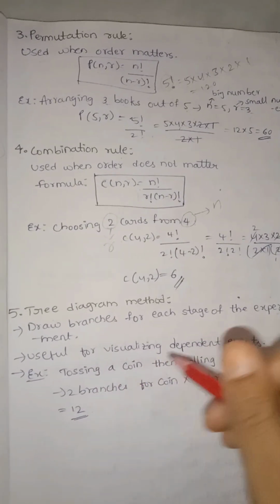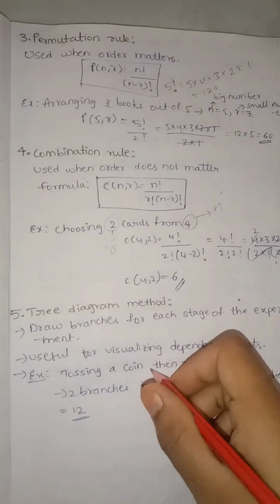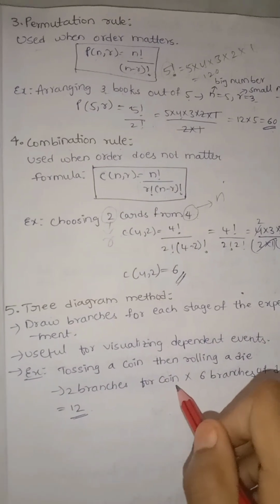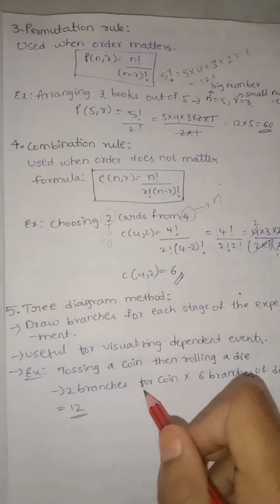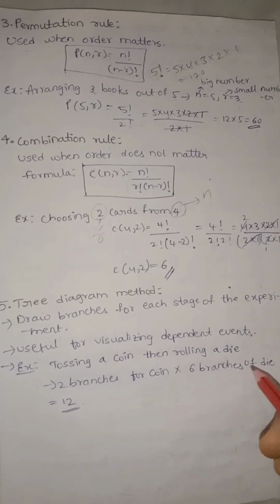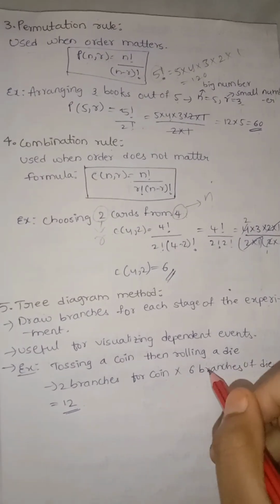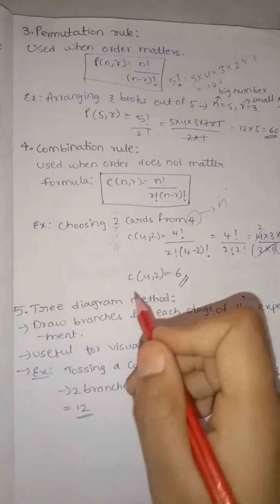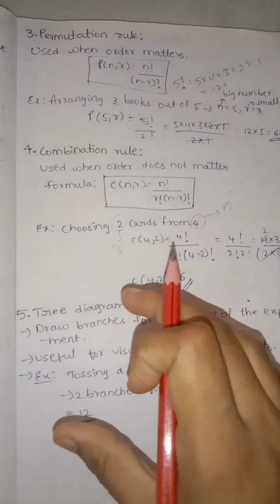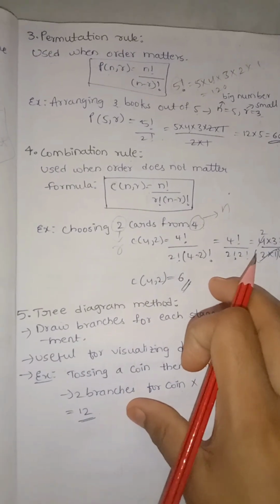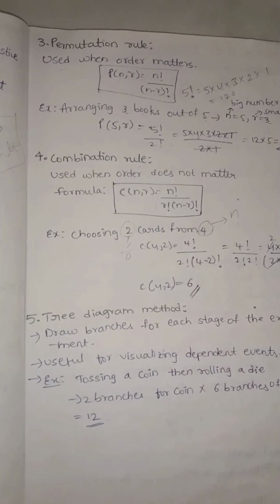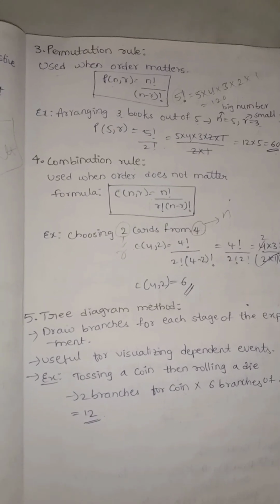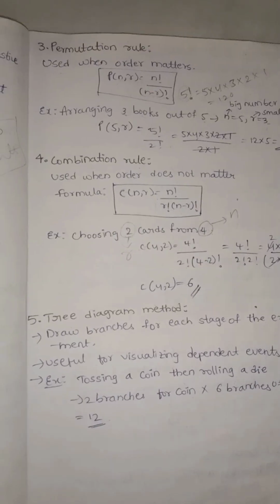Example, tossing a coin, then rolling a die. Two branches for the coin, we have two faces, head and tail, and for the die we have 6. Multiplying these two terms, we will get 12. We will draw it in the tree diagram method. This is known as the counting sample points concept. We represent the terms by multiplying and representing them in a tree structure. This is known as the tree diagram method.